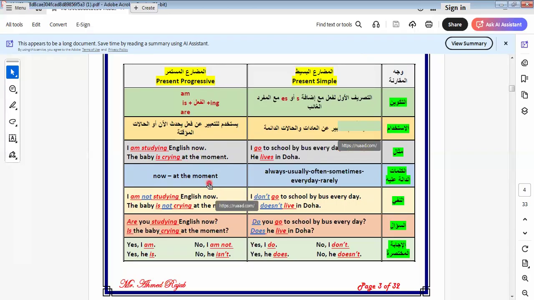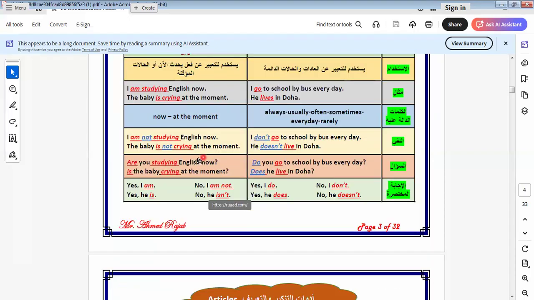What are the keywords of this tense? The keywords are now, at the moment, today, any keywords that express an action happening now. When we make a negative of this tense, we use am not or is not. In present simple, we put the helping verb and we return the verb to the infinitive form, as we will see later in the next part. Here we say isn't crying. So when we make a question, what would I do?